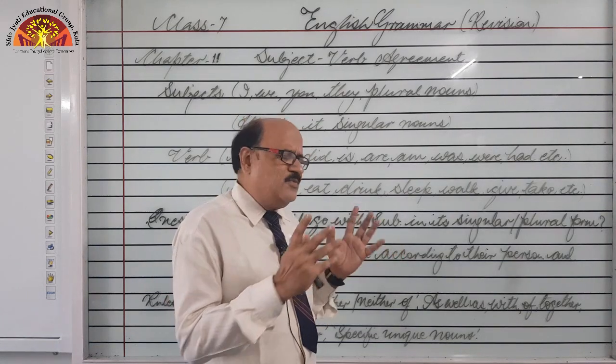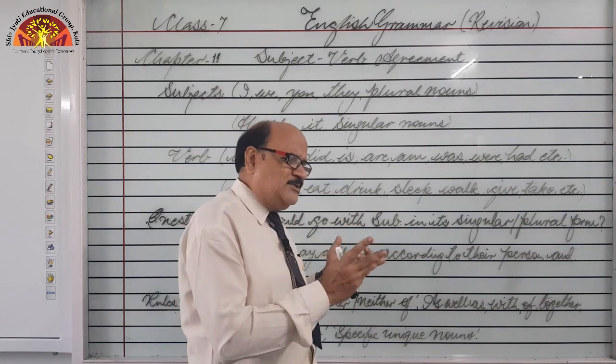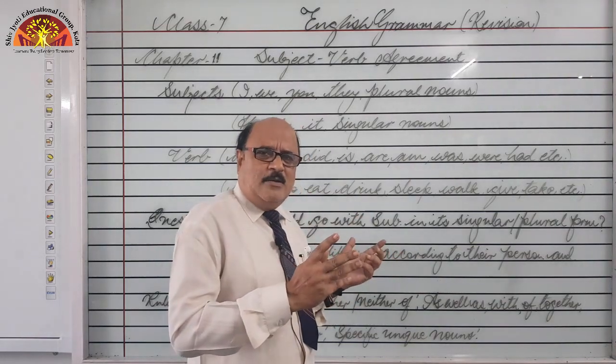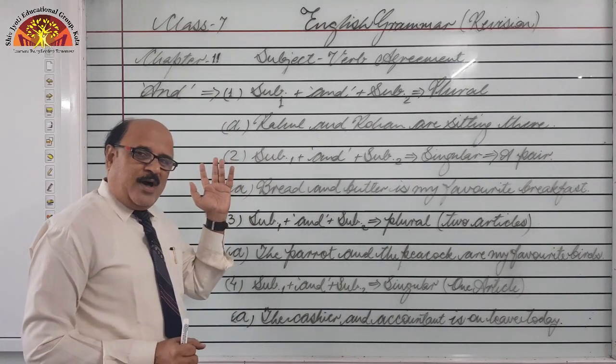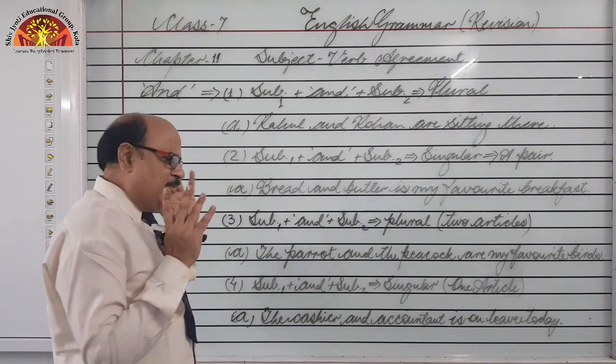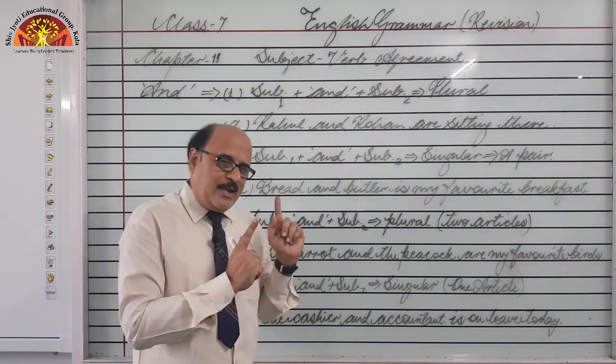So these are some of the complicated rules. They are not complicated, but according to a student they may be confusing and complicated. So I am just going to clear them. So dear students, have a look at rule number 1. What I told you: whenever two nouns have been connected with the word and,